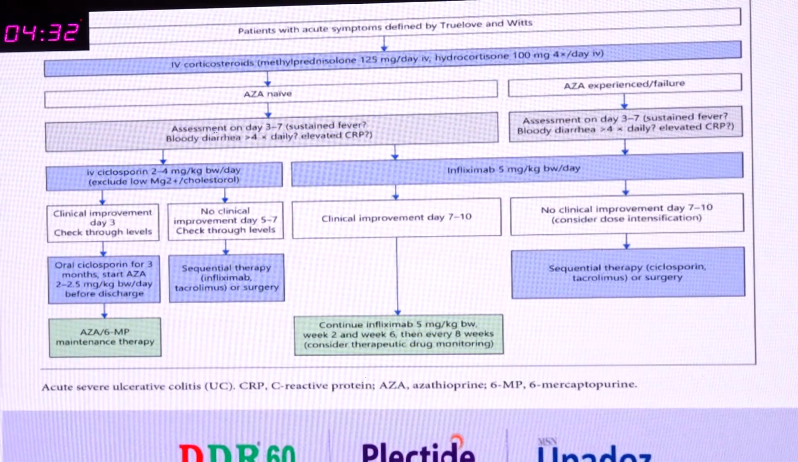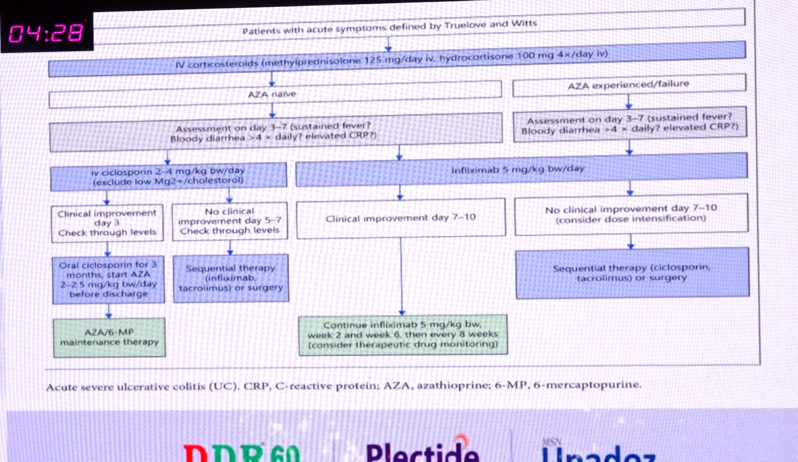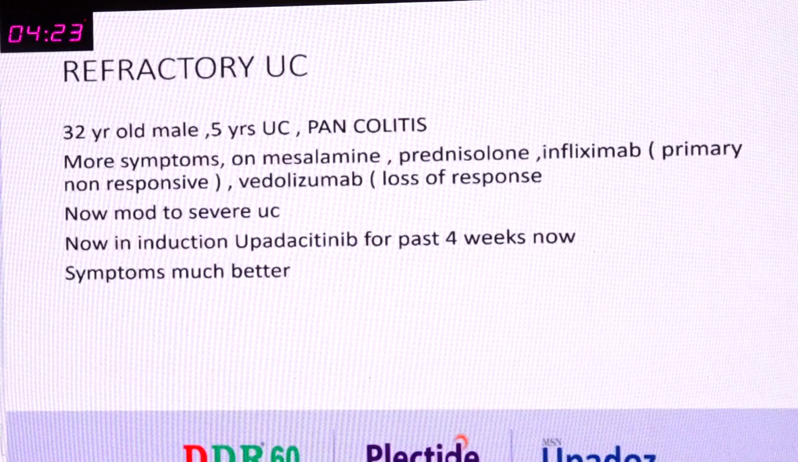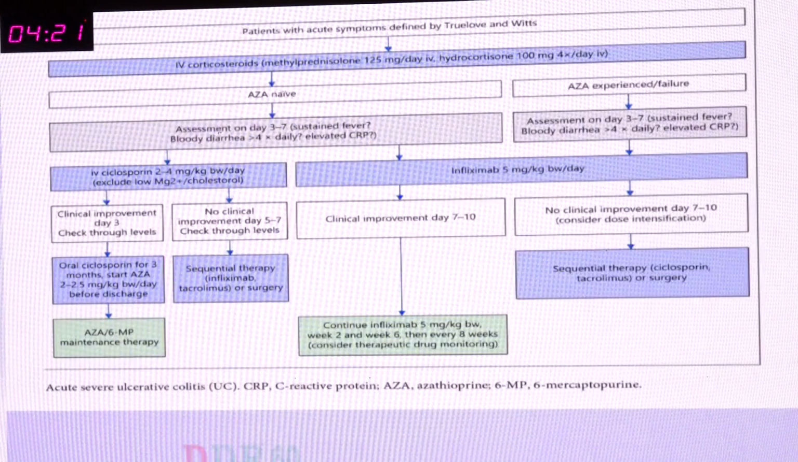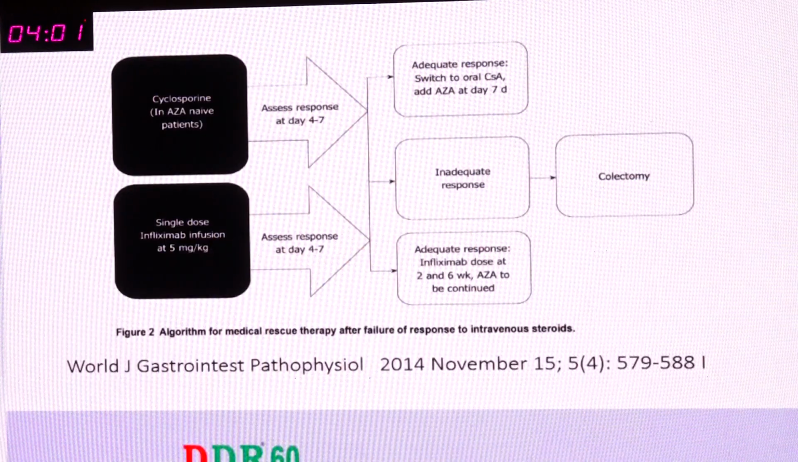So this is another picture in which you are going to start on IV steroids, along with which we need to see whether the patient is azathioprine naive or has experienced a failure. Azathioprine naive patients, we need to consider the patient on cyclosporine even if the patient is having significant presentation of symptoms. And if the patient is responding, we can stay with the cyclosporine and continue with azathioprine. If the patient is not responding, then we need to go for biologics and other things. And if the patient has evidence of azathioprine failure, then we need to give infliximab and see for the response. If the patient is not responding, then we need to go for surgical intervention. And this is the basic thing.